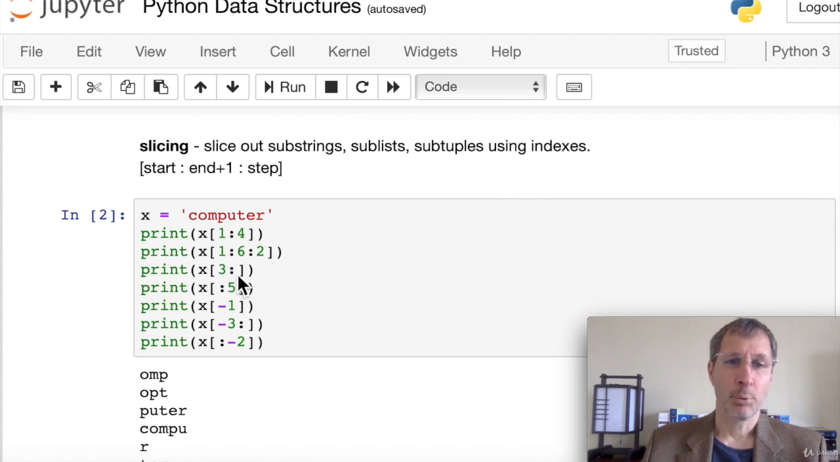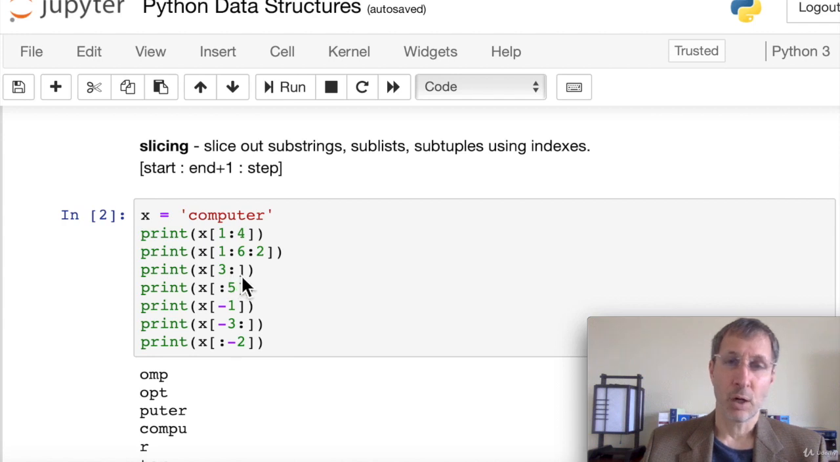Next, we're not going to put an end plus 1. We're just going to leave an open colon there. When we put the open colon, 3 colon nothing, the default is the end of the string. So everything from the third item on. Here the third item is P, because we start counting at 0. The third item is P, and we get everything from P onward, P-U-T-E-R.